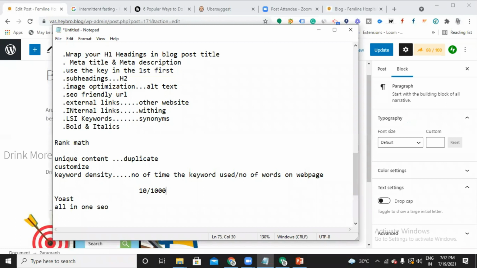Many blogs will tell you what the proper keyword density percentage is. According to my experience, you can have 0.3 to 0.5 percent. You can maintain this percentage. So keyword density also matters.